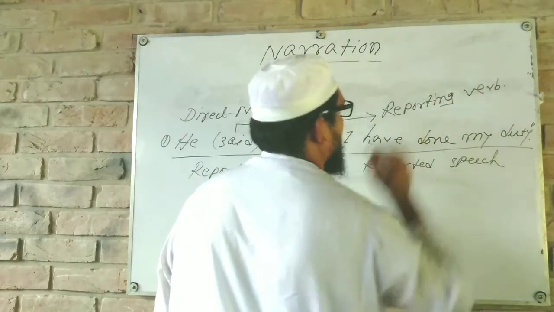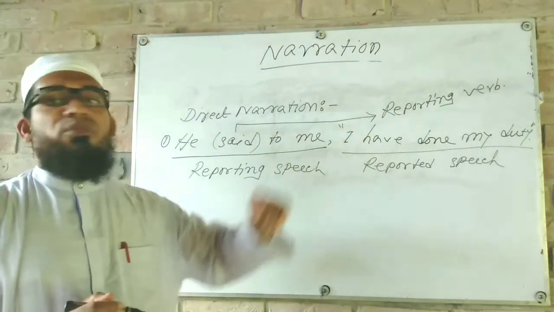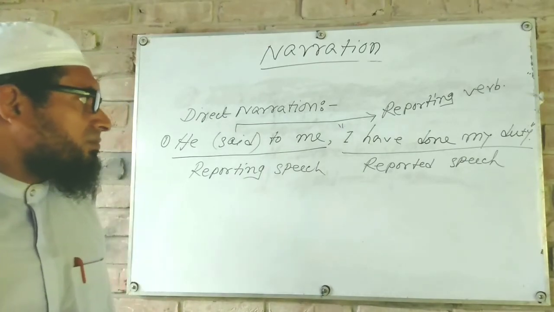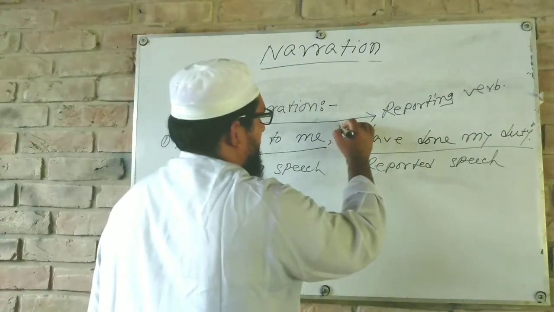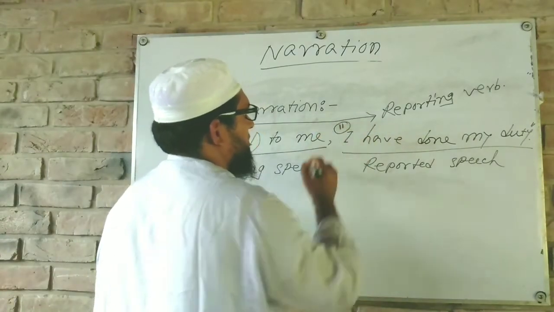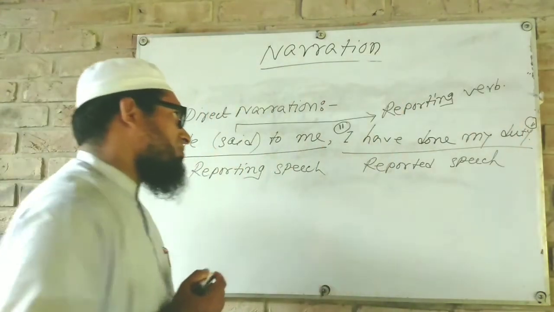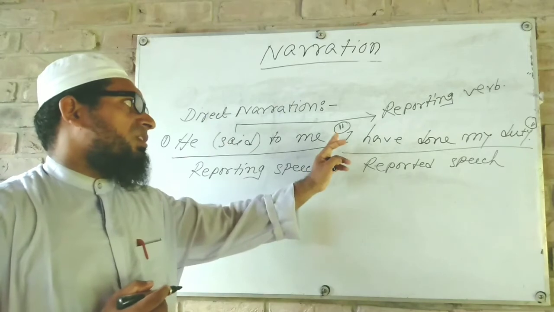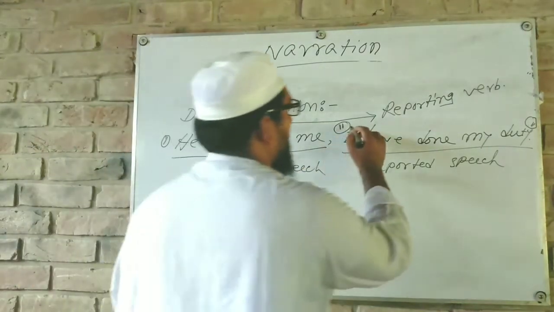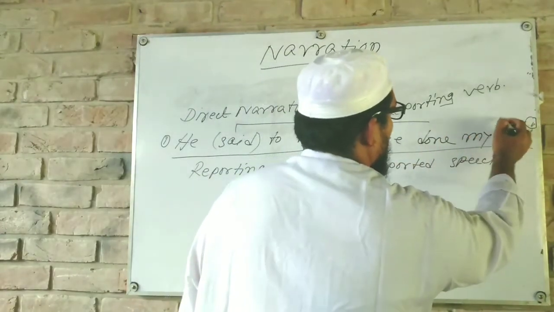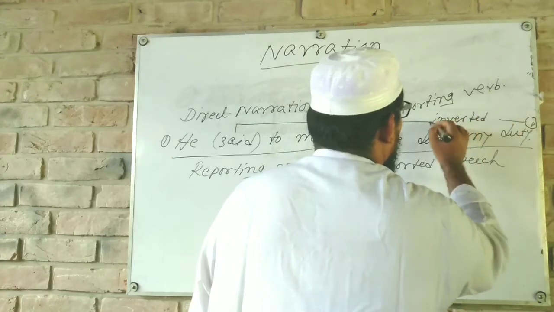In the reported speech, this double comma is called inverted comma or quotation mark. This is inverted comma.